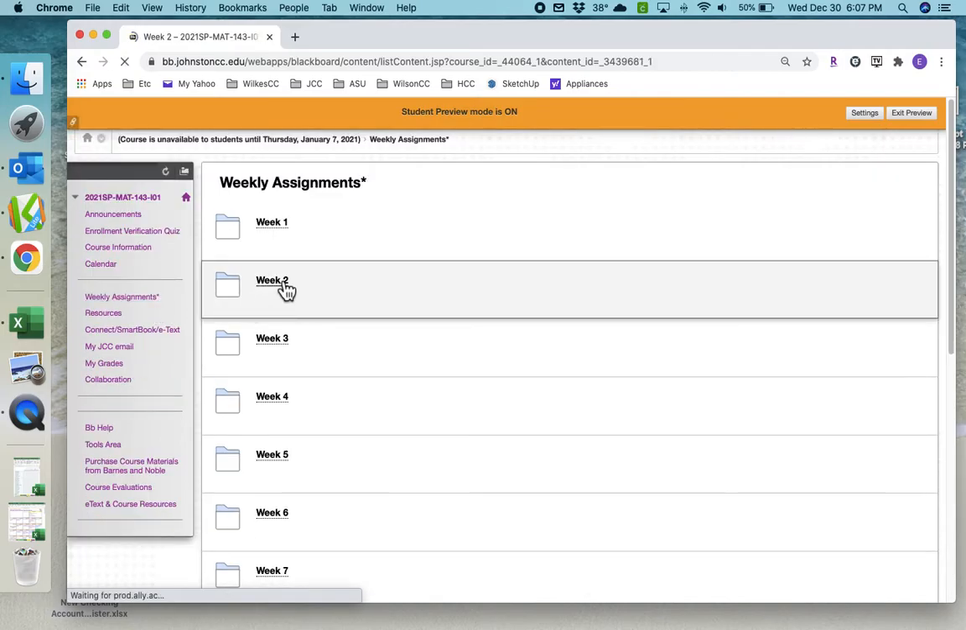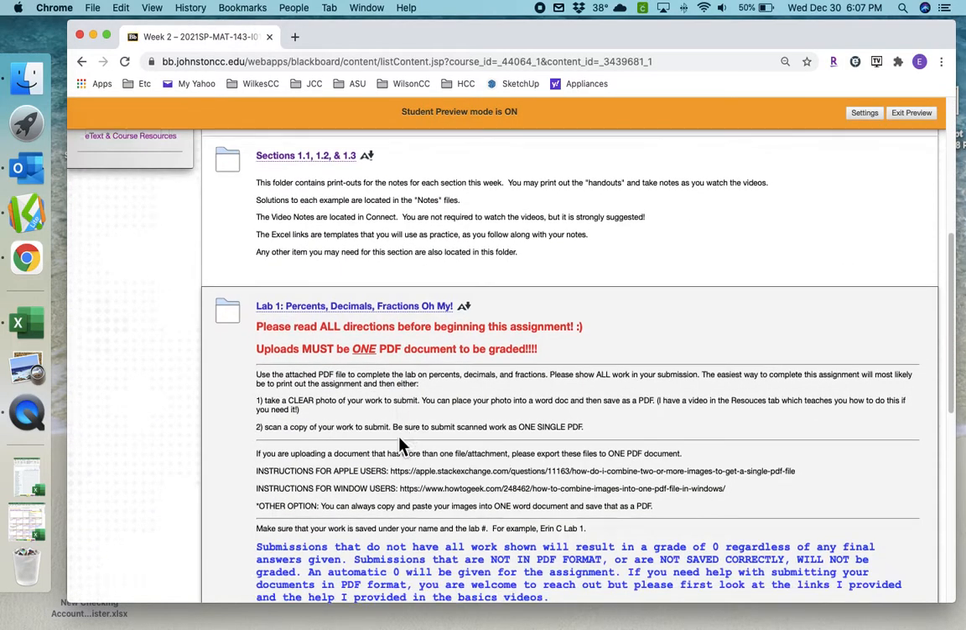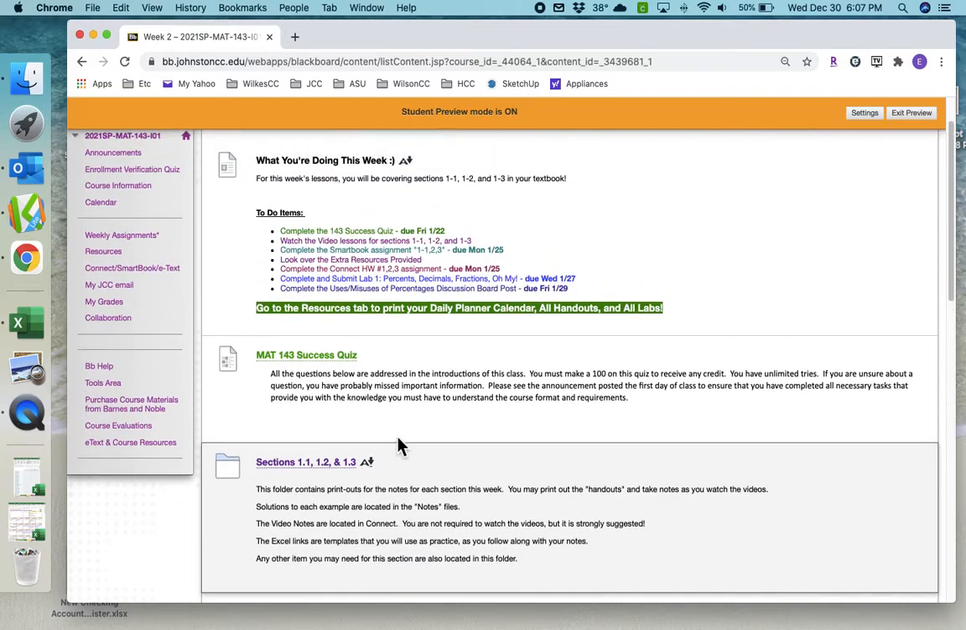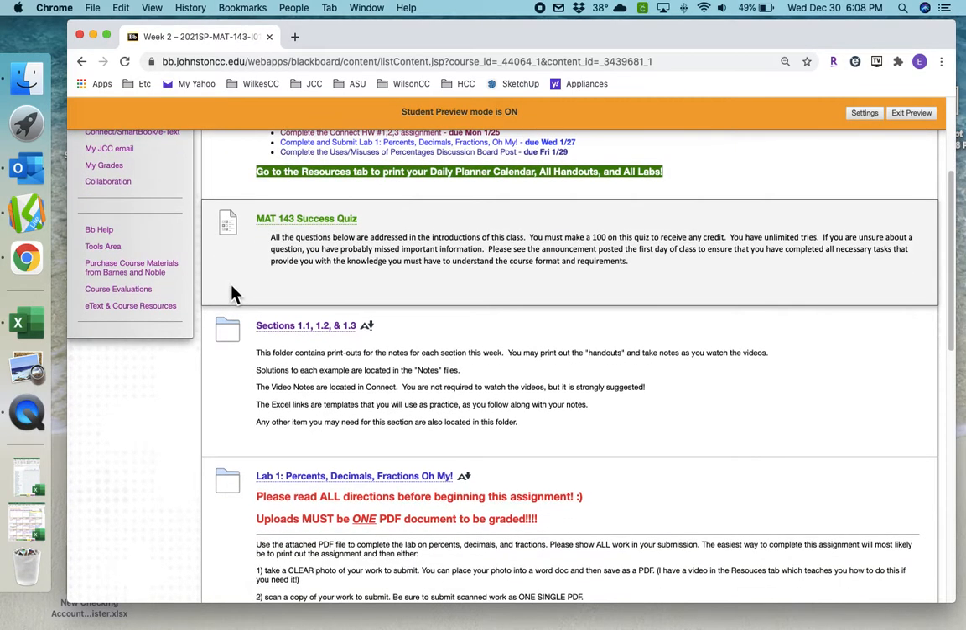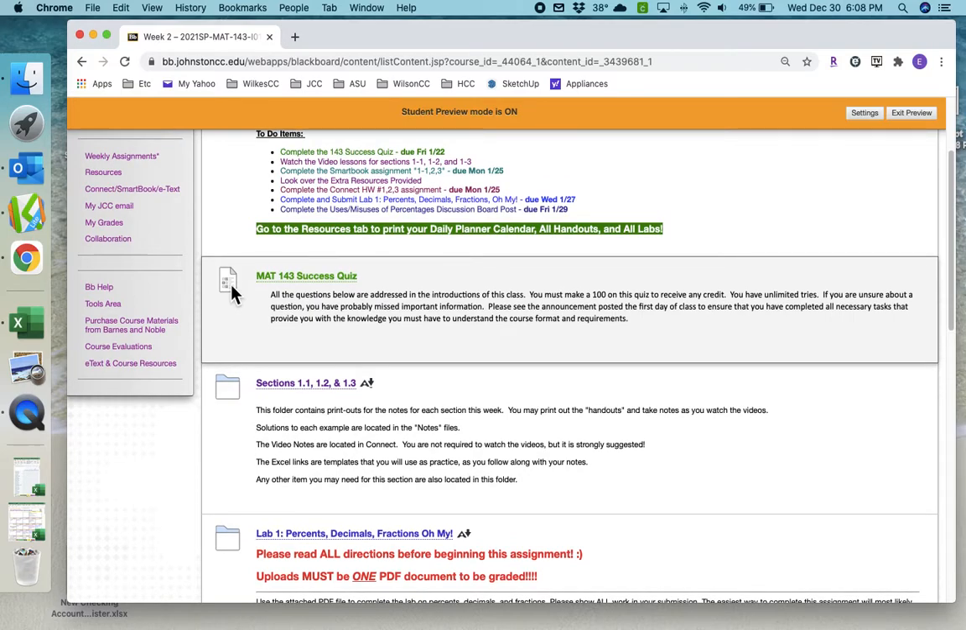Okay, so then you have your Connect homework and your SmartBook assignments. Keep in mind that these are 2 different things, and I'll talk about that more in a minute. But I suggest you complete your SmartBook assignments and your Connect homework as you're watching the videos.